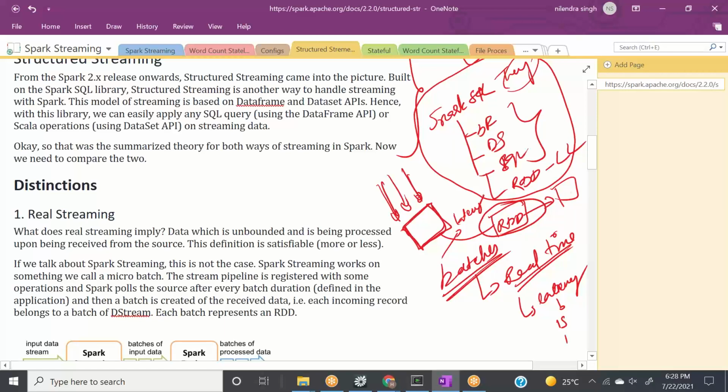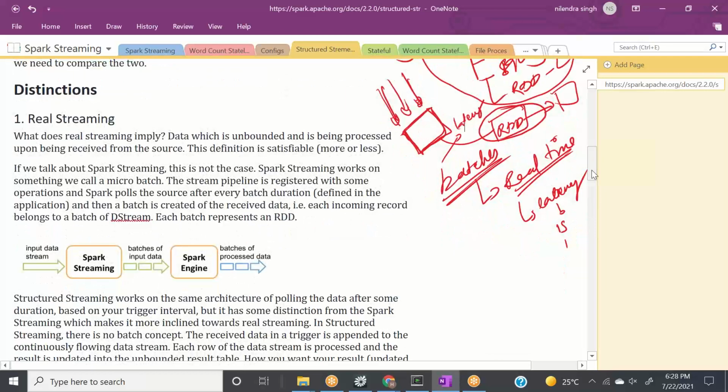And this is what is explained here. In Spark streaming, this is what is going on. We have a Spark streaming framework, we have input data coming, we are converting the data into batches, we are pushing the data into the Spark engine, and then we have processed batches.